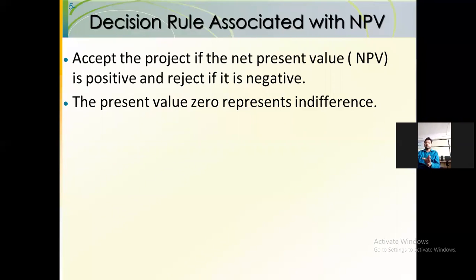So that is nothing but indifference. There will not be any major change in the profitability or the loss of money.